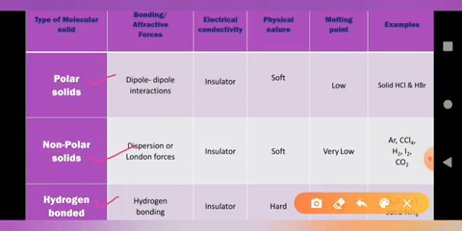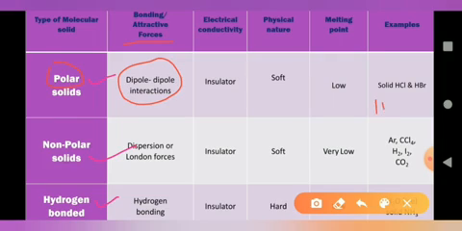The first type is the polar molecular solid, which shows dipole interaction because the molecule is polar.